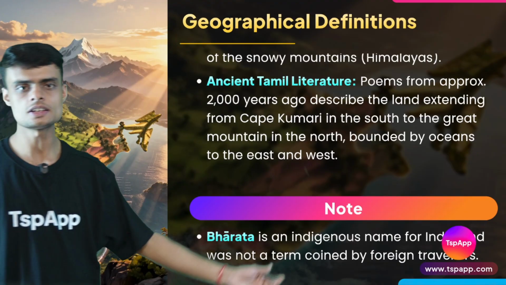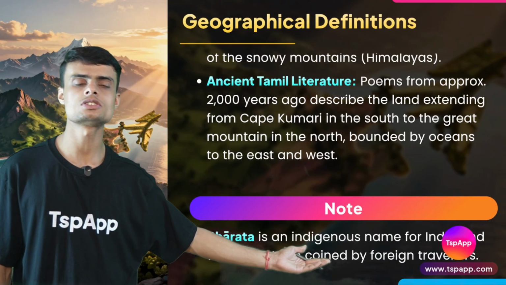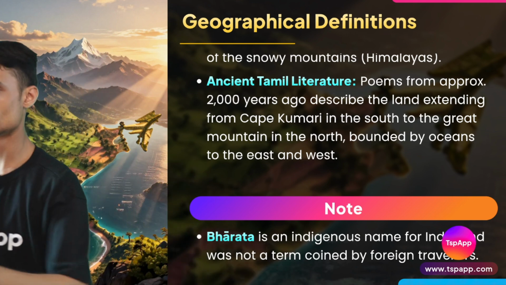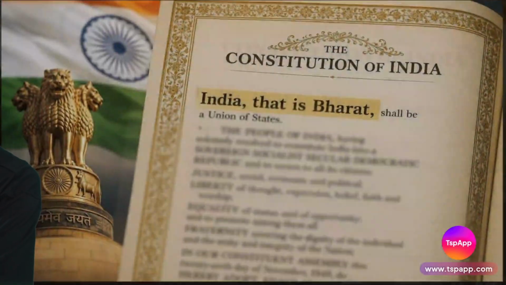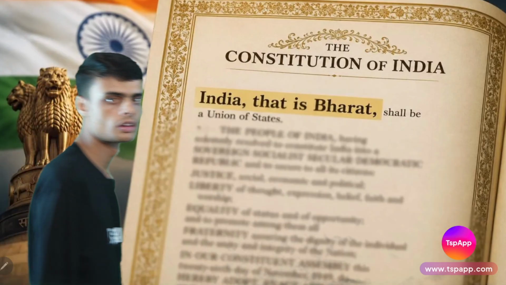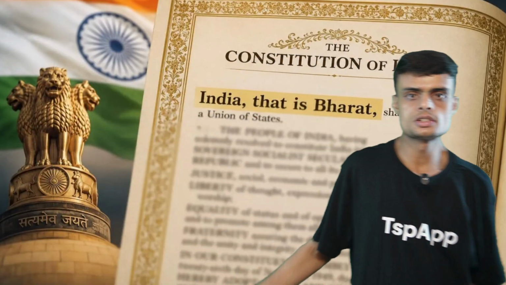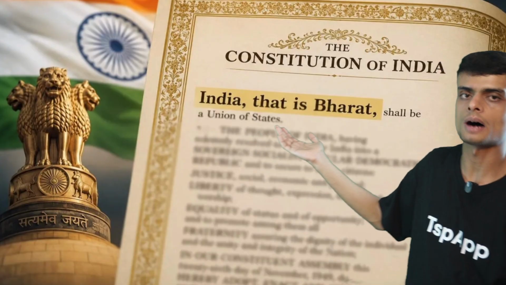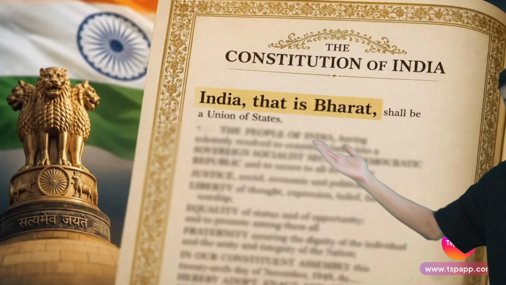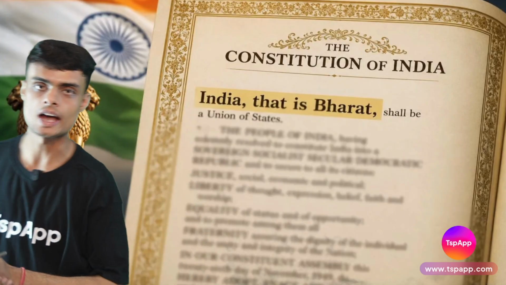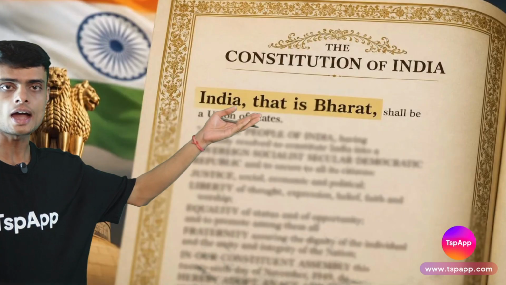Okay, so Bharat is an indigenous name. It is the name which is given by Indians, not by some foreigners. Okay, now let's see the next source. The next source is this. In the constitution, our constitution starts with this line: India, that is Bharat, shall be a union of states. So this is the first line of our constitution, and the first line itself names the country as India and Bharat.